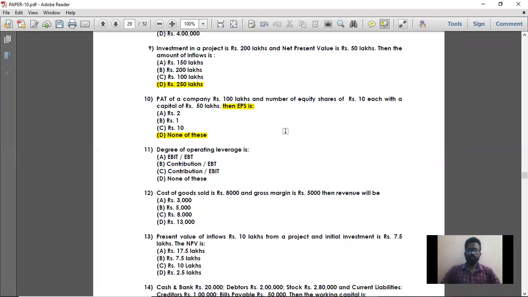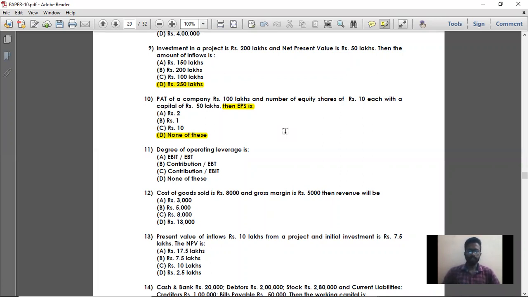Next, you would have already studied this particular leverage chapter, the capital leverage chapter. You know there are three different types of leverage: operating leverage, financing leverage, and total leverage. Those are the three types of leverages.